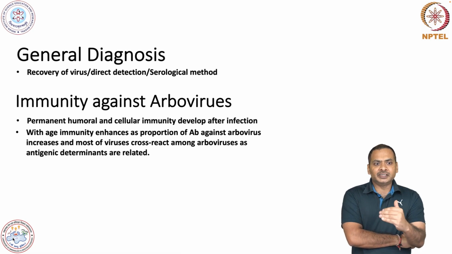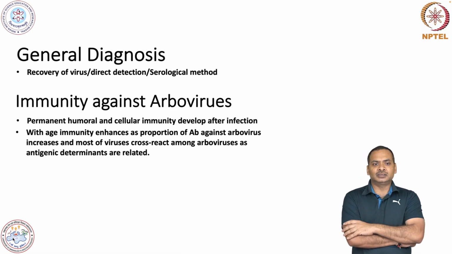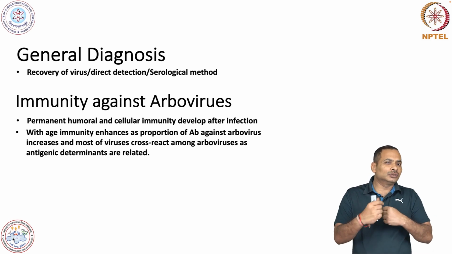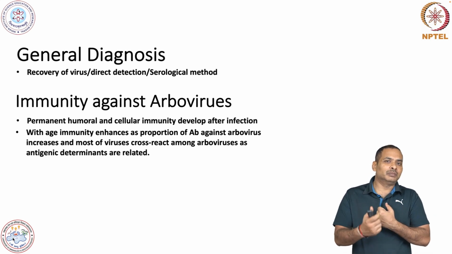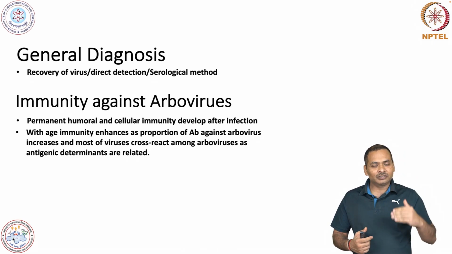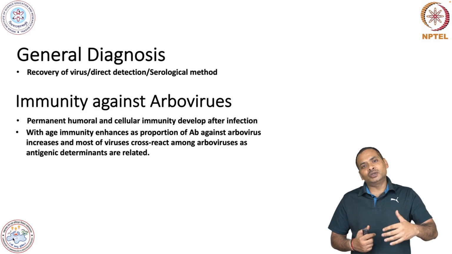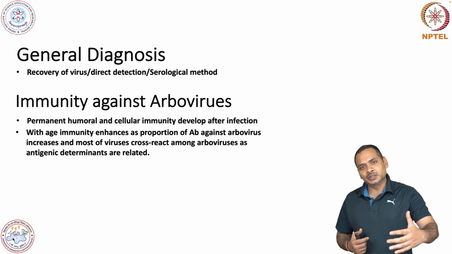With age, immunity enhances as the proportion of antibody increases. You can understand there will be multiple bites of mosquito, and there will be synthesis of antibody, and this antibody memory will remain there.